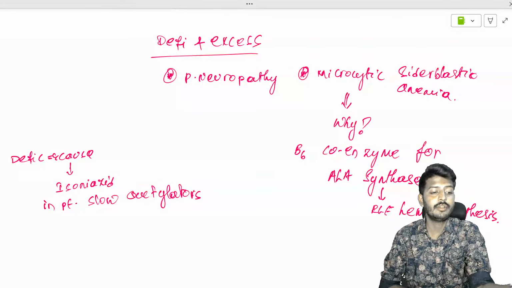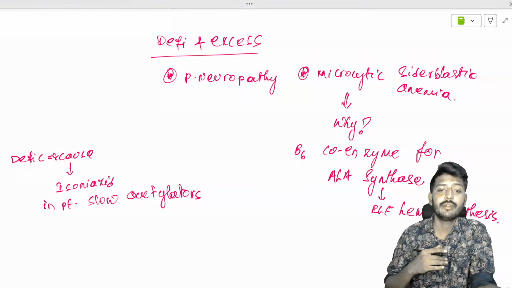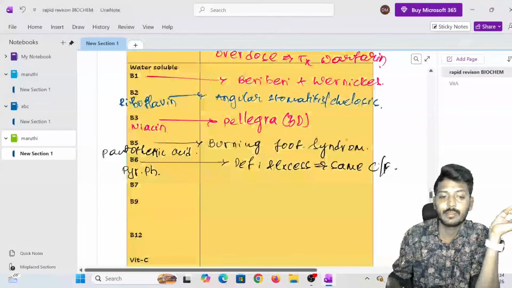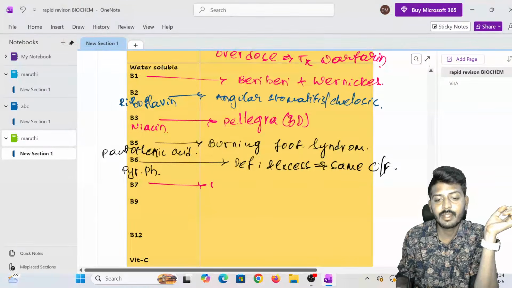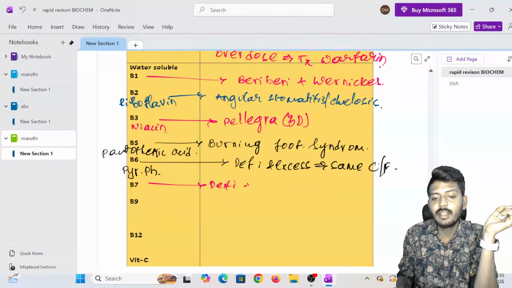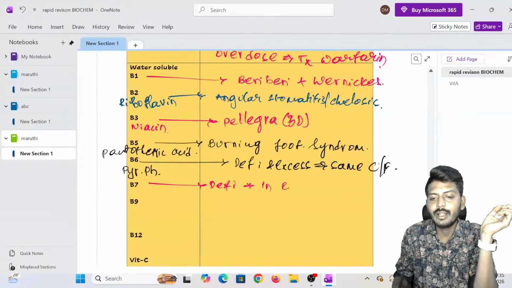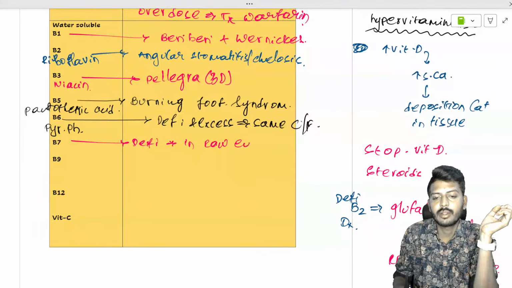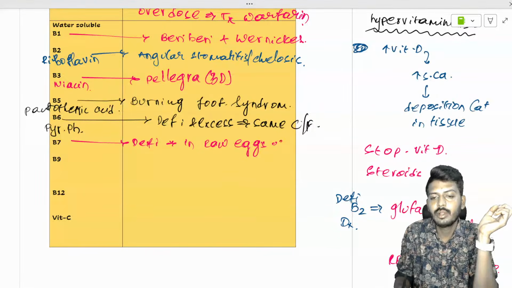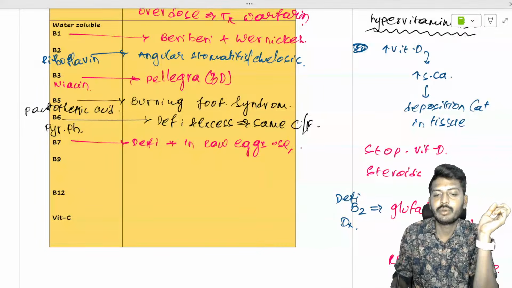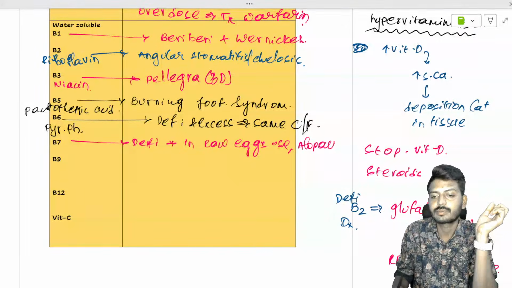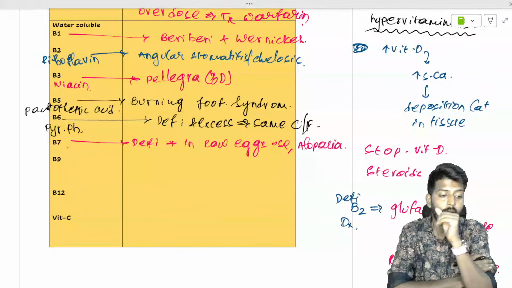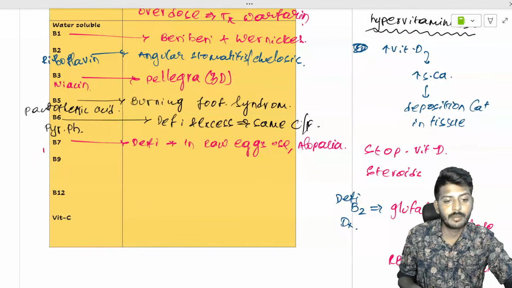Once we understood this, let's go to the next vitamin, vitamin B7. B7 is also called biotin. Biotin deficiency is seen in raw egg consumers, and this will lead to alopecia.